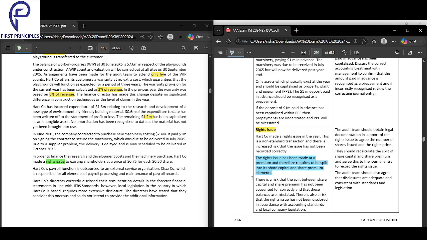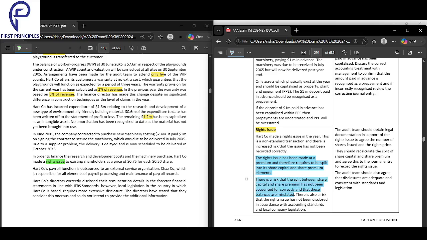The rights issue has been made at a premium, and therefore it needs to be split into share capital and share premium. That is the risk. The risk is that they would not have done the split, or that share capital has not been done correctly, and these balances are misstated.